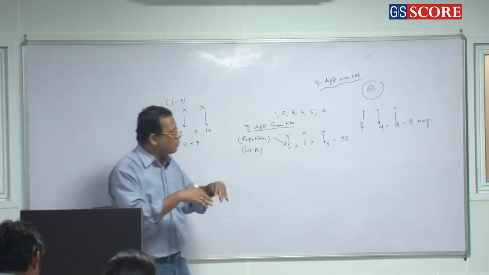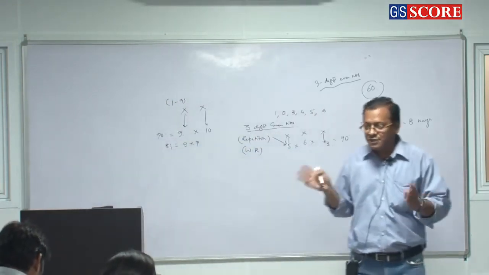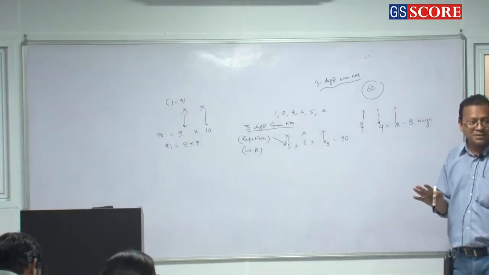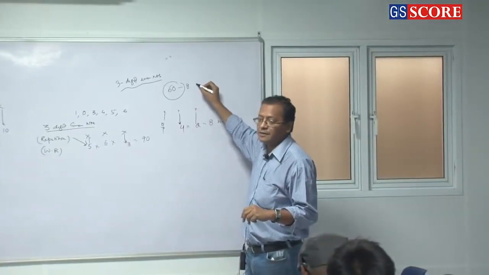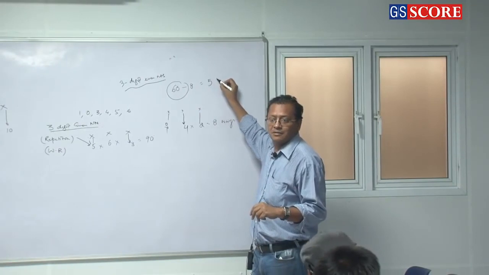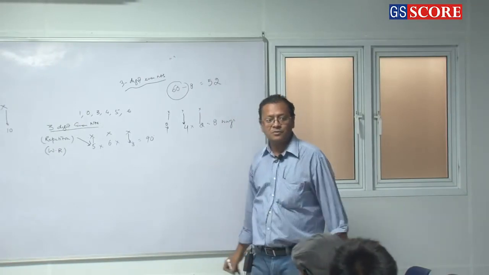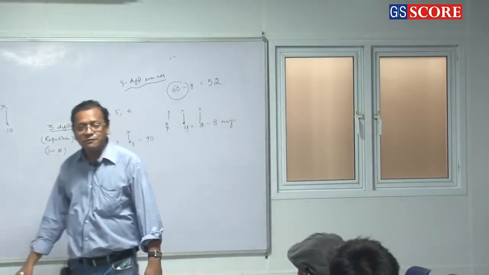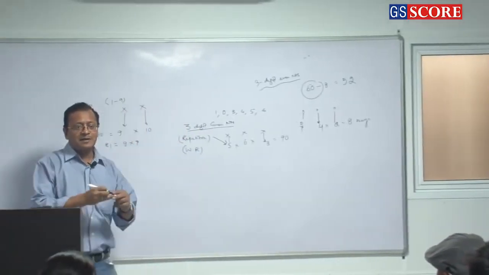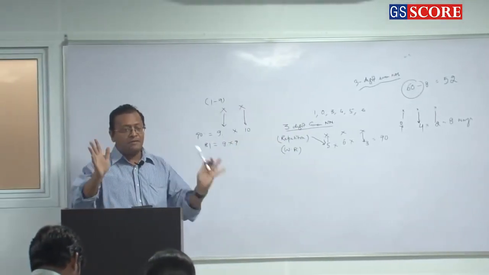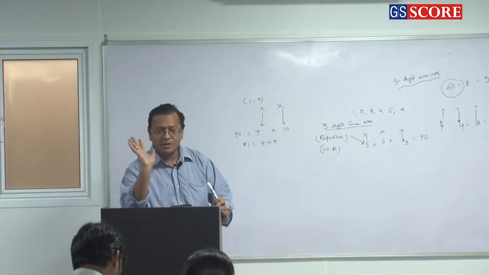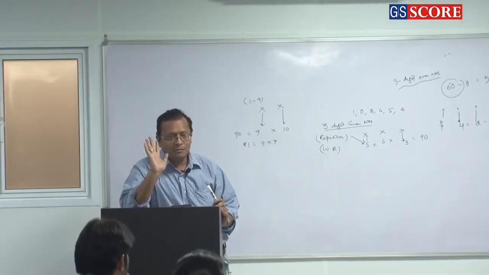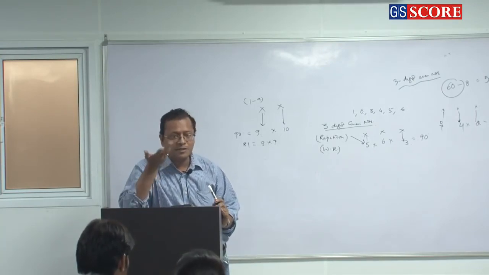Clear? And if 0 is at the first place, then it is not a 3-digit even number, sure. So 60 minus 8 will be equal to 52. Answer is 52, not 60. So be very blank in your mind. Follow your instinct. 60 numbers we have got, no problem. You yourself have told me the answer to be 60.